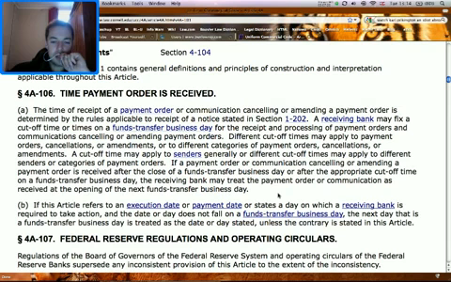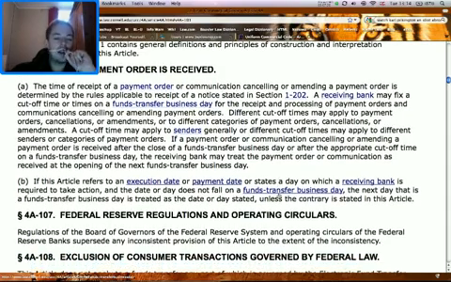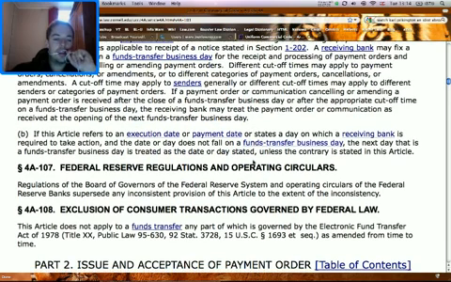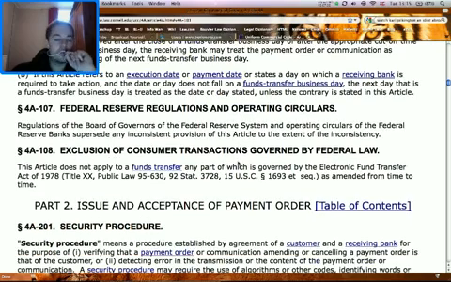If a payment order or communication cancelling or amending a payment order is received after the close of a funds transfer business day or after the appropriate cut-off time on a funds transfer business day, the receiving bank may treat the payment order or communication as received at the opening of the next funds transfer business day. If the article refers to an execution date or payment date or states a day on which a receiving bank is required to take action and the date or day does not fall on a funds transfer business day, the next day that is a funds transfer business day is treated as the date or day stated, unless the contrary is stated in this article.